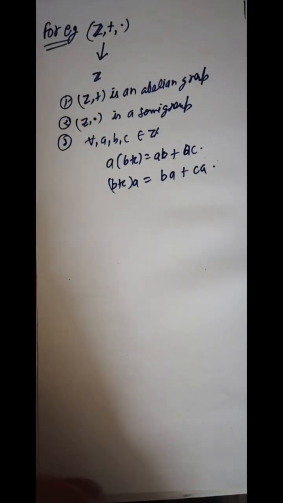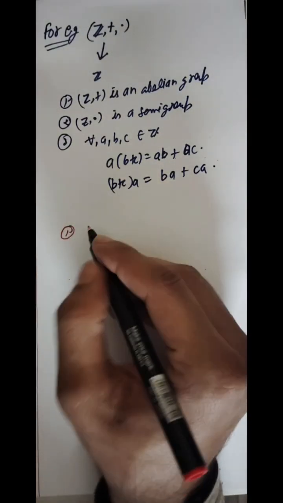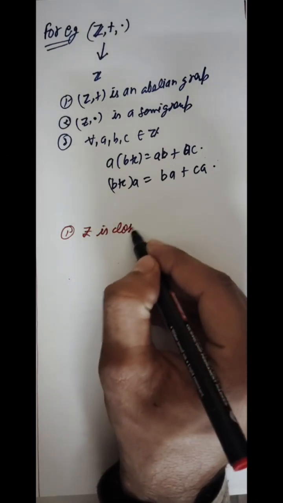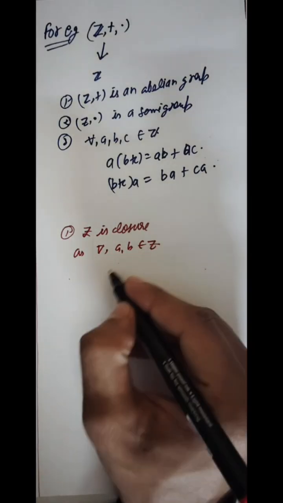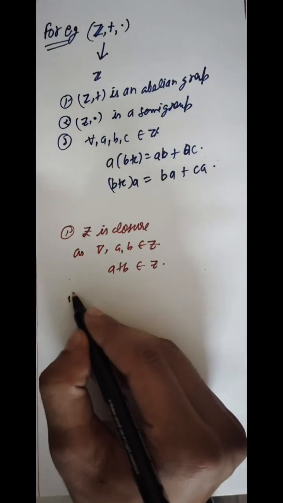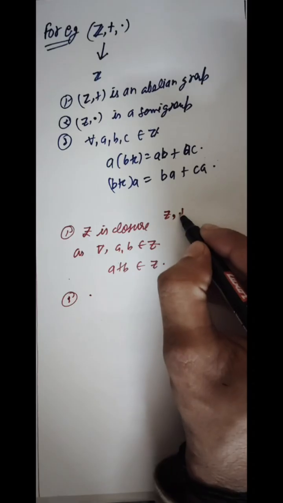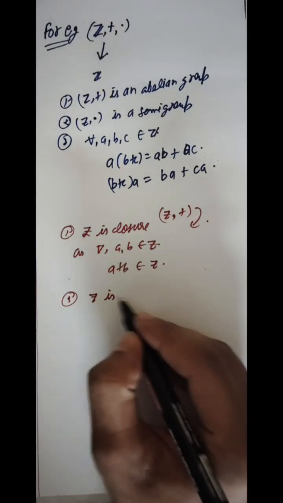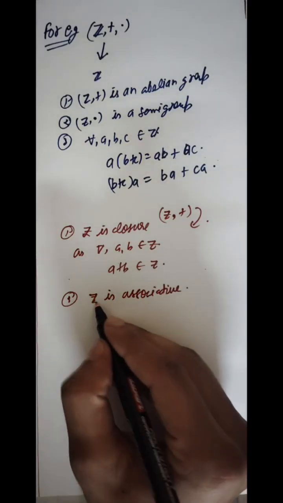So let us show the first one. We know from the group that Z is closed, as for all a, b belonging to Z, a + b also belongs to Z. Here we prove (Z, +) is an abelian group. Our first one is Z is closed, second one Z is associative.